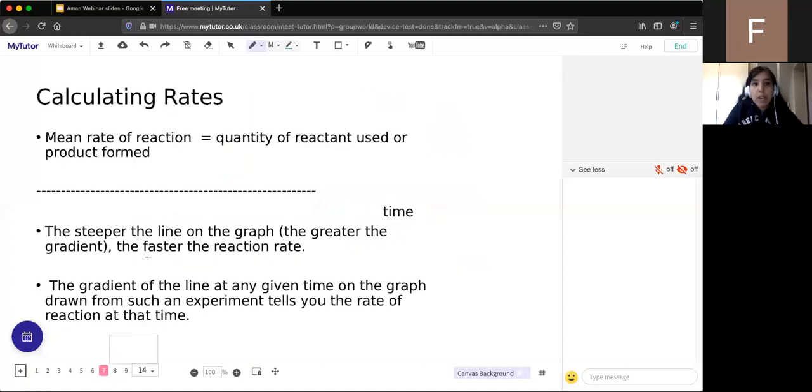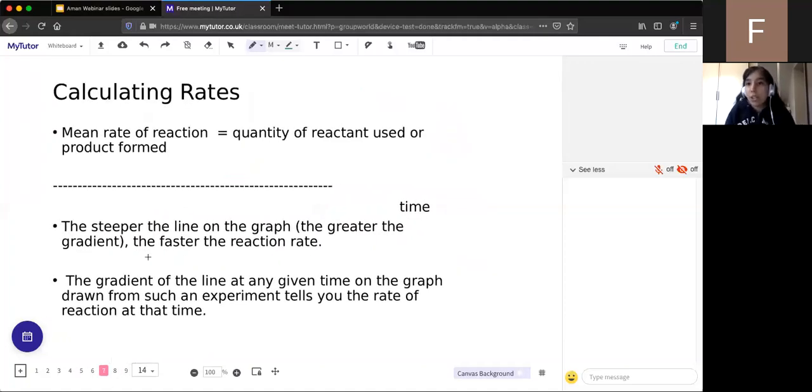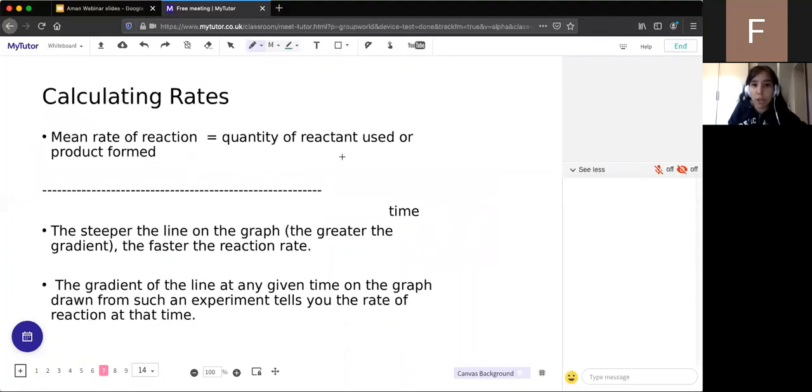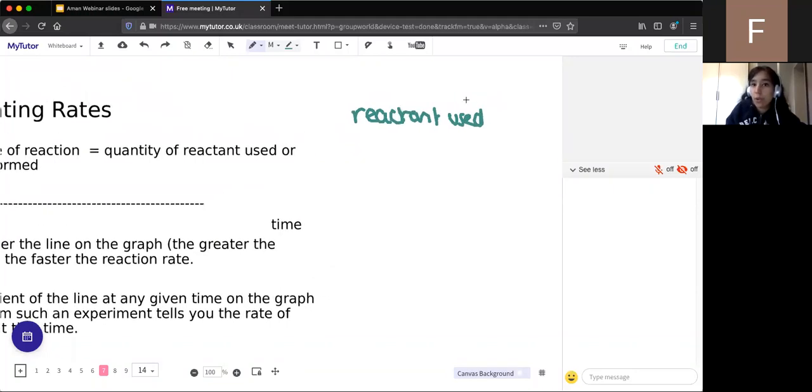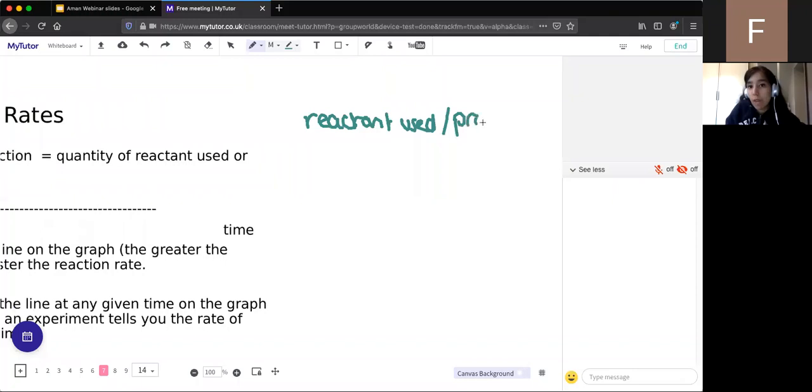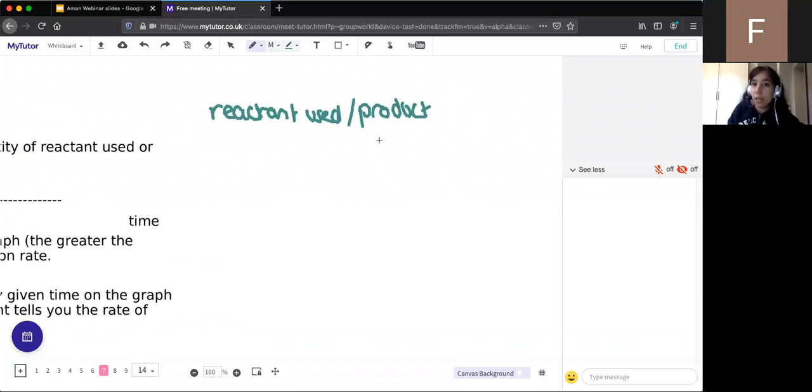Okay, so now that we know the three methods that look at rates of reactions, we need to know how to calculate the rates. There are two equations, and I'm sorry that it's not really projected very well on the screen, but essentially it's the amount of reactant used or the product formed, depending on what reaction we're doing. Remember, the first one I showed you was reactant being used and the graph goes down, and the second one I showed you was gas being produced and the graph went up.